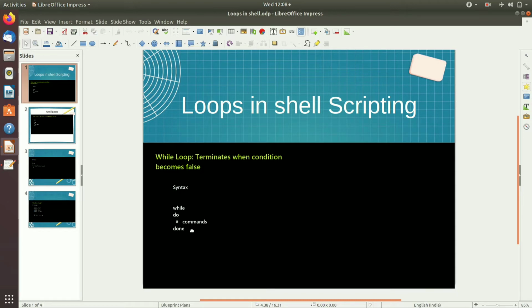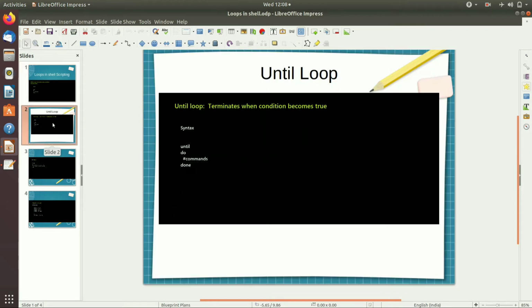Similar to the while loop, there is an until loop in shell scripting. Let's understand the difference between them. First of all, a while loop terminates when the condition becomes false. For example, if you write i is less than 5, whenever i becomes greater than or equal to 5, the loop will break. In contrast, until terminates when the condition becomes true. The syntax for until is the same as while, with only the word until in place of while.